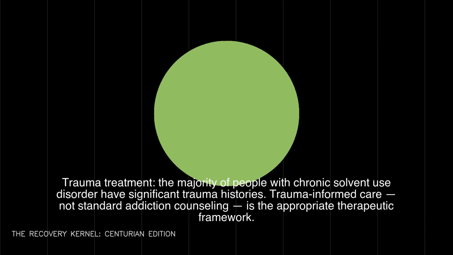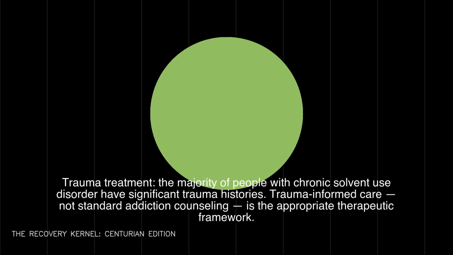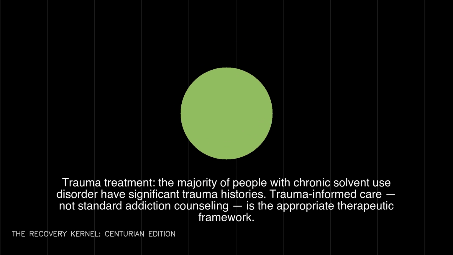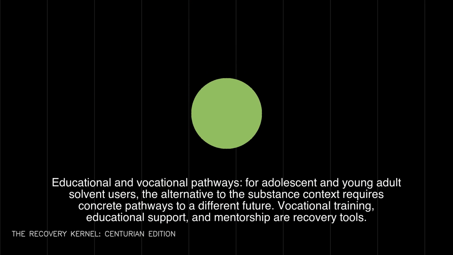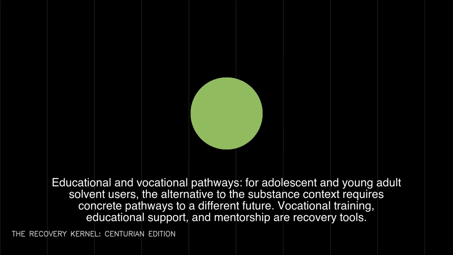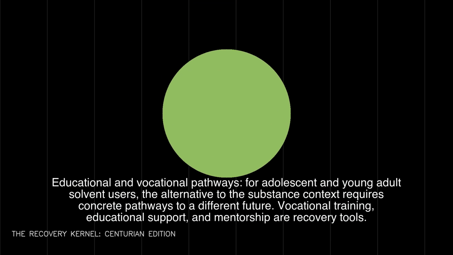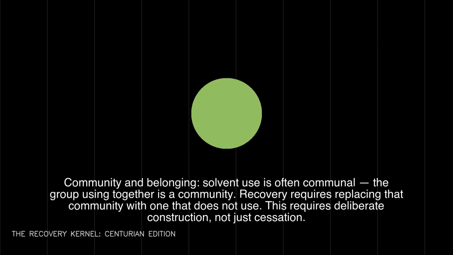Educational and vocational pathways: for adolescent and young adult solvent users, the alternative to the substance context requires concrete pathways to a different future. Vocational training, educational support, and mentorship are recovery tools. Community and belonging: solvent use is often communal, the group using together is a community. Recovery requires replacing that community with one that does not use. This requires deliberate construction, not just cessation.